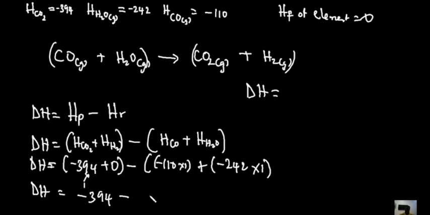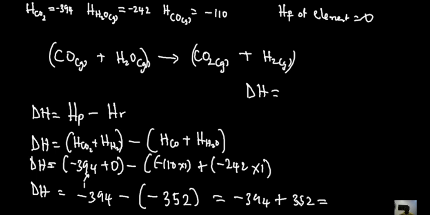So this is going to give us, in brackets, minus 352, because this is minus 242 minus 110. Okay, so our answer is going to be minus 394, and minus times minus is going to be plus 352, and when you do this, you are going to have minus 42. Remember, it's in kilojoule per mole as your answer.